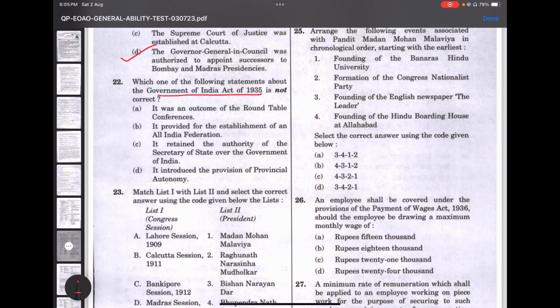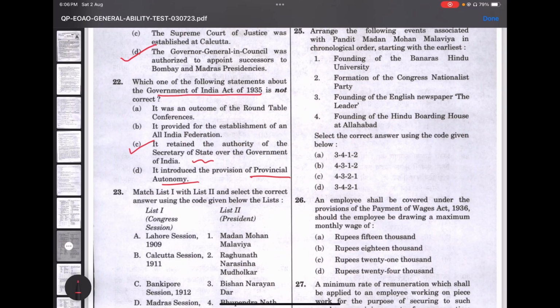It provided for the establishment of an all India federation. Yes, absolutely. It retained the authority of the Secretary of State over the Government of India. We'll again get back to this. It introduced the provision of provincial autonomy. Yes. So the odd one out is option C, because the Act did not retain the authority of the Secretary of State over the Government of India.